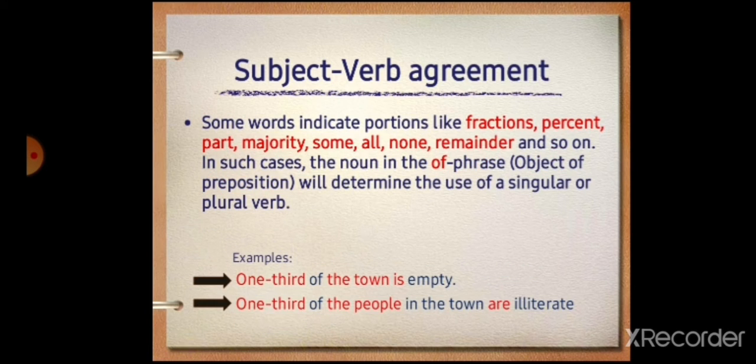Some words indicate portions, like fractions, percent, part, majority, some, all, none, remainder, and so on. In such cases, the noun in the of phrase will determine the use of a singular or plural verb. For example, one third of the town is empty. Got it? One third, the part of the town, is empty. One third of the people in the town are illiterate.